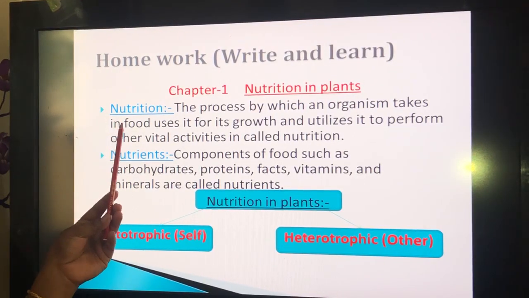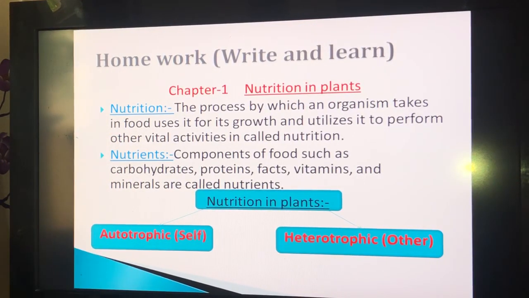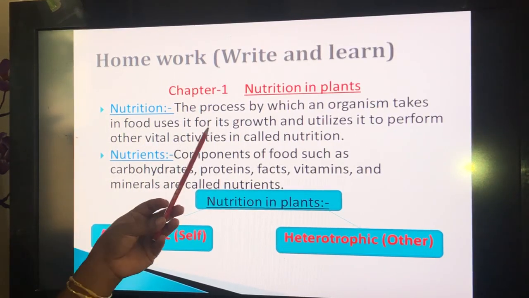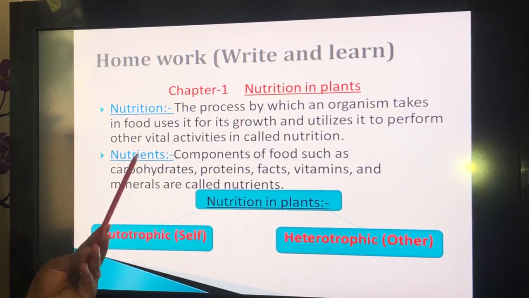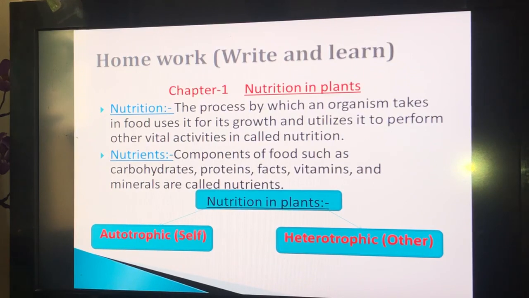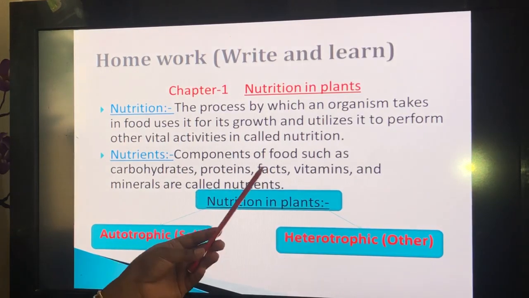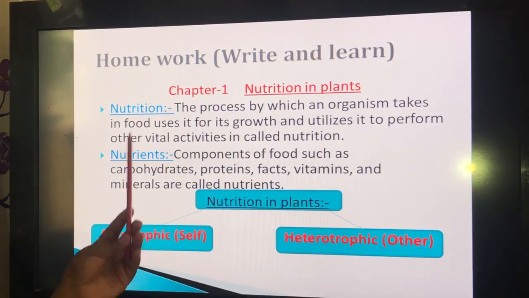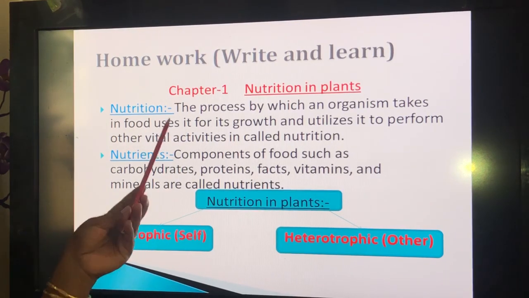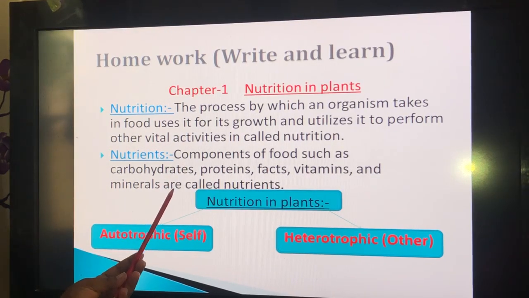First definition, nutrition. What is nutrition? The process by which an organism takes in food, uses it for its growth and utilizes it to perform other vital activities is called nutrition. And the second one, nutrients. What is nutrients? Components of food such as carbohydrates, proteins, fats, vitamins and minerals are called nutrients. Okay? Write the definitions of nutrition and nutrients in your notebook.